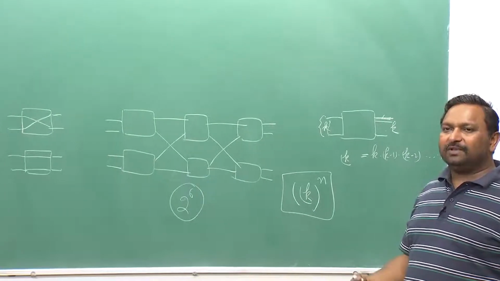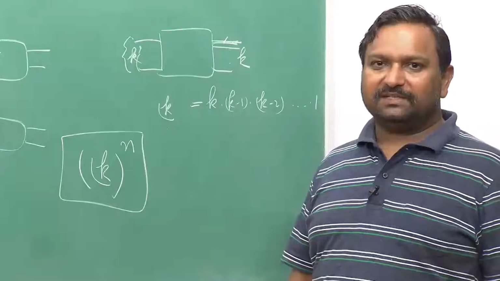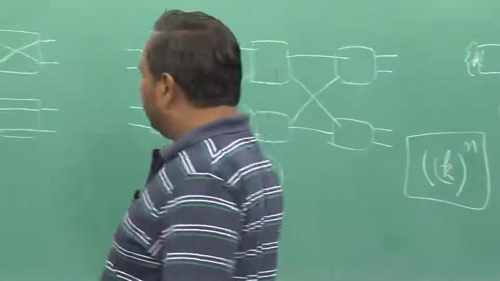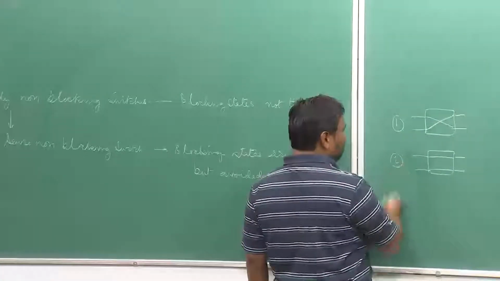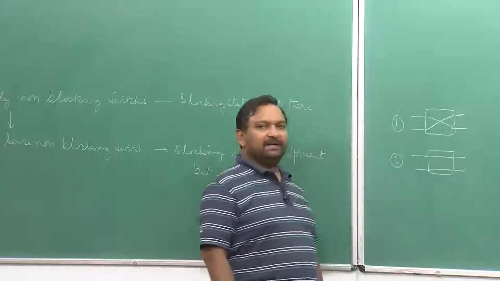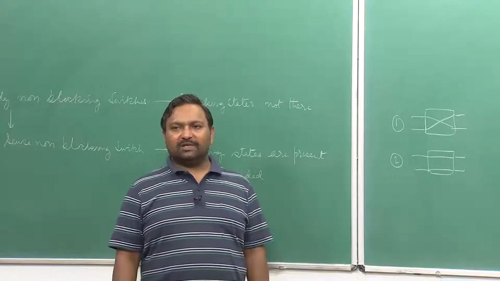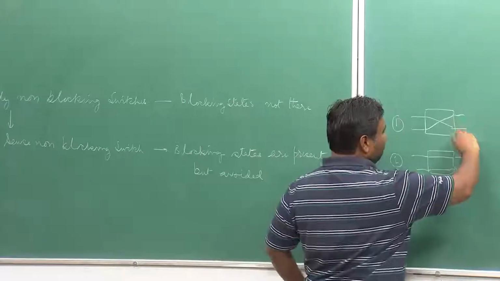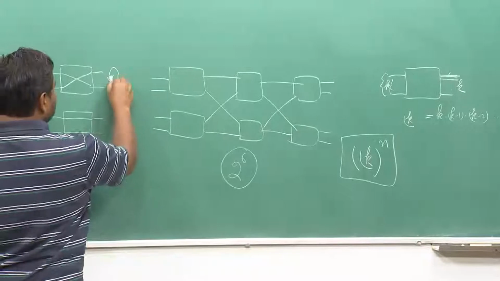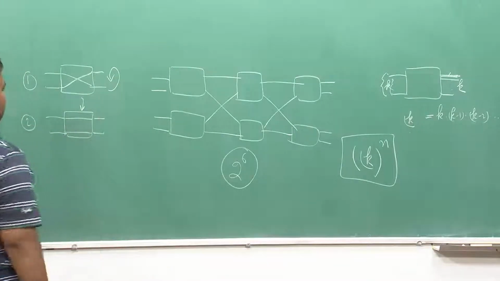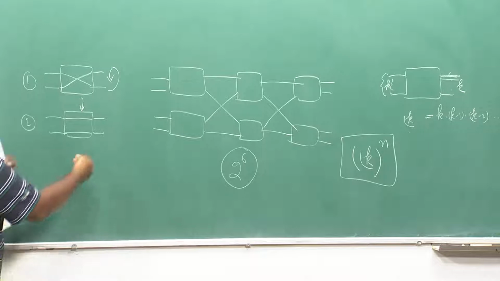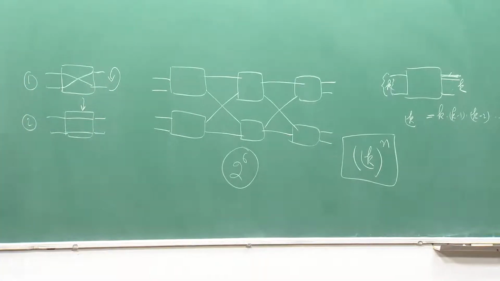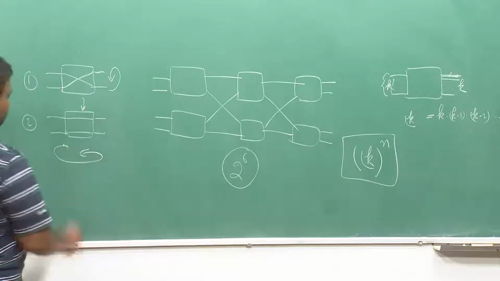So, how will we do the analysis, with such a large number of states? We use a concept called equivalent states. If you look carefully, these two possible configurations, 1 and 2, are technically the same; they are not different. So, there is only one state actually. I can simply twist the input here, and this will end up in this particular configuration. I can twist the whole switch and it still remains the same. I can twist it this way, it does not matter.